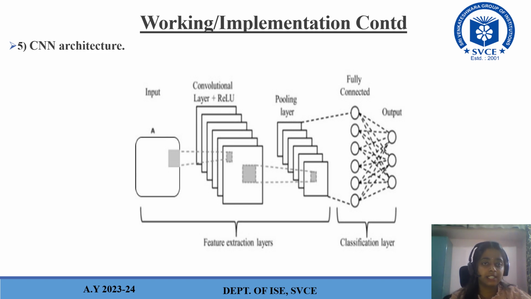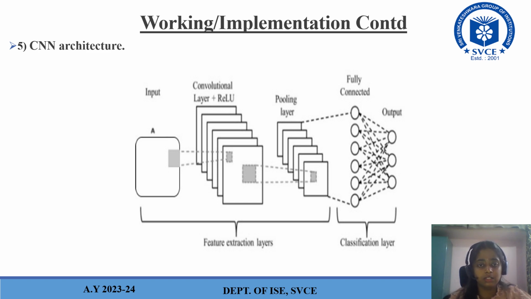Decision tree and random forest are for non-image data. In case the data set contains images, we will go for the CNN architecture or CNN method.